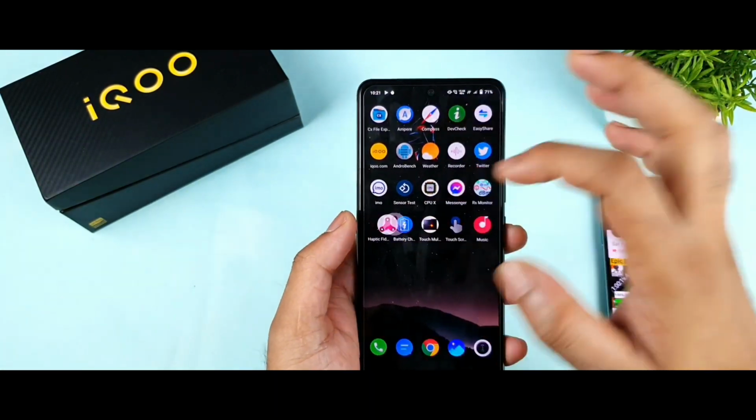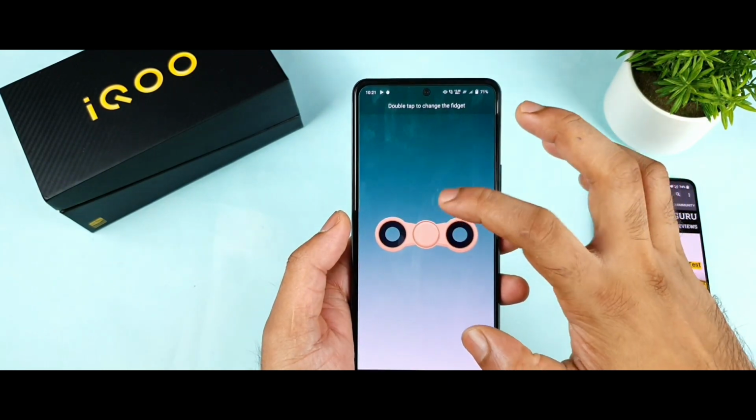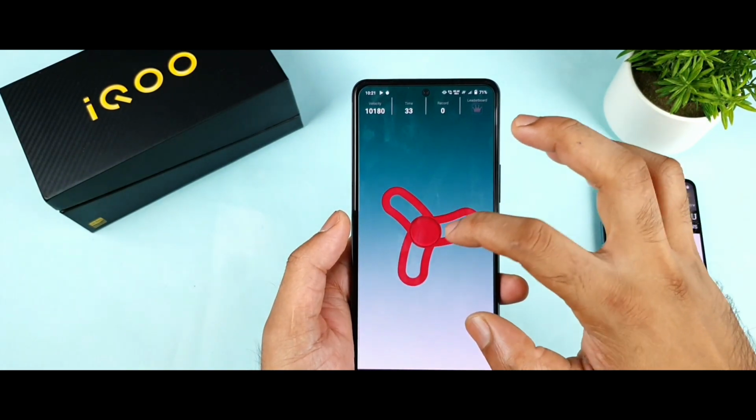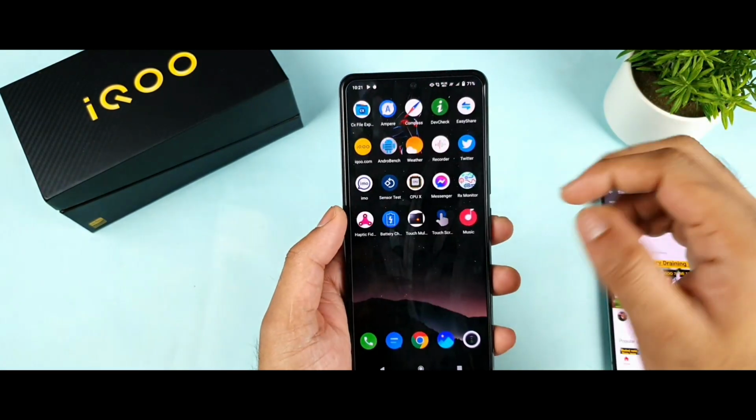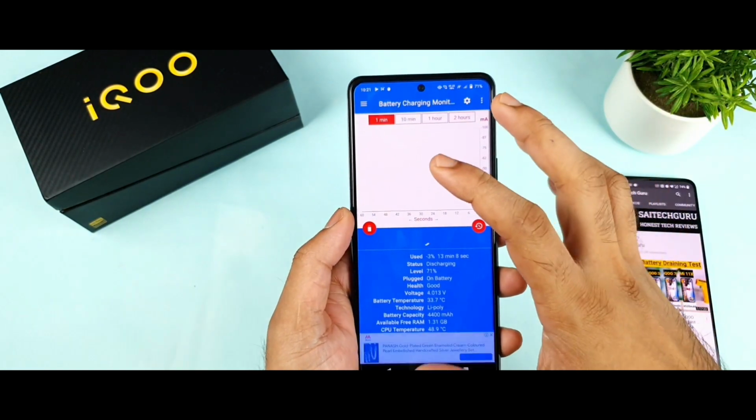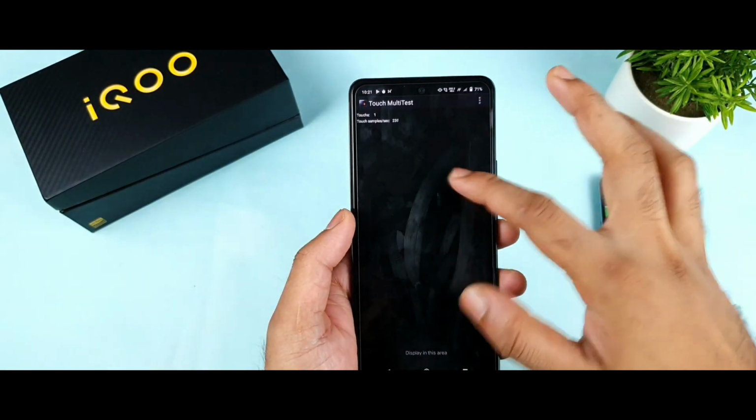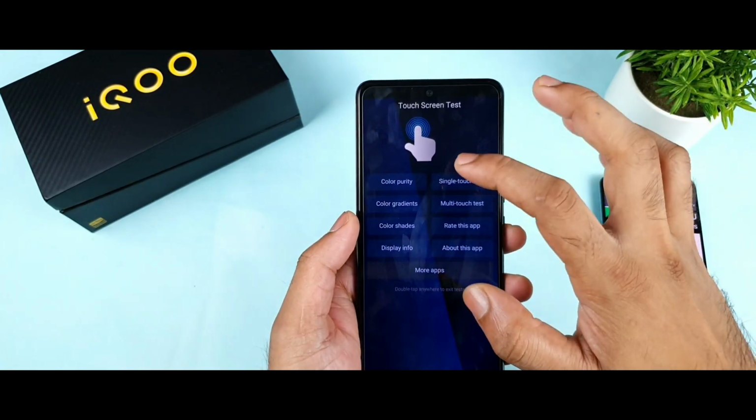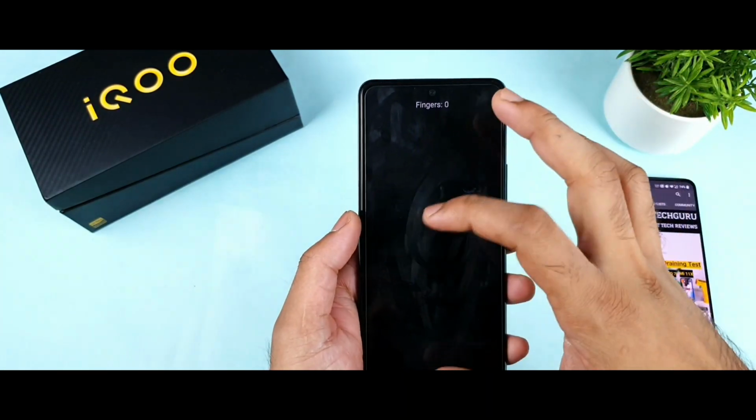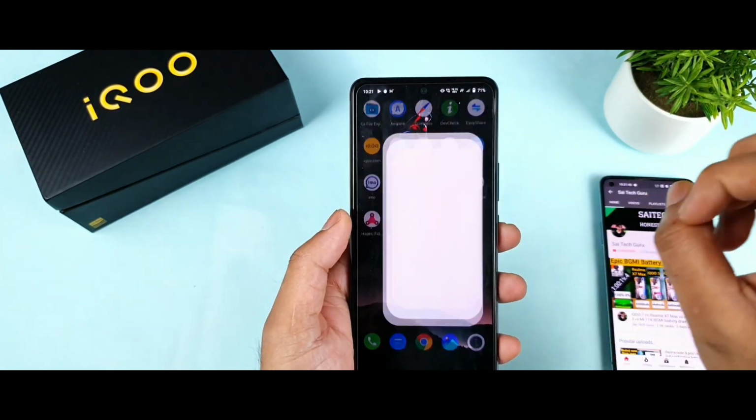So this is another thing, and next is haptic feedback. In this I can change the colors as well. I'll try to change the color to yellow, and I'll try to keep it in the background. Next is another battery charging application. So touch, multi-touch, touch screen test as well. I try to select another option, and next is music.